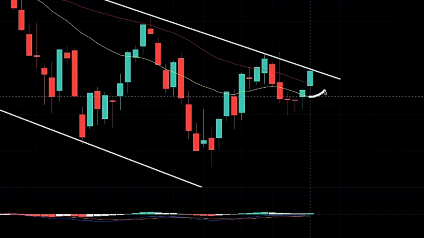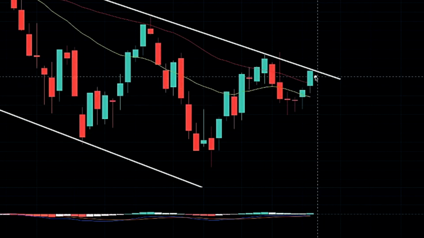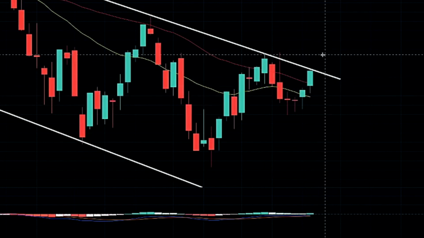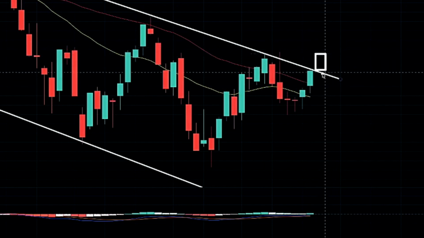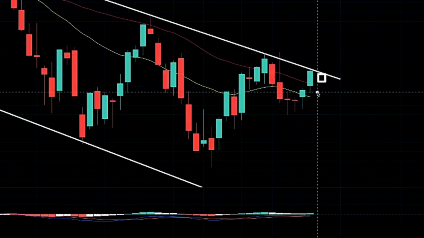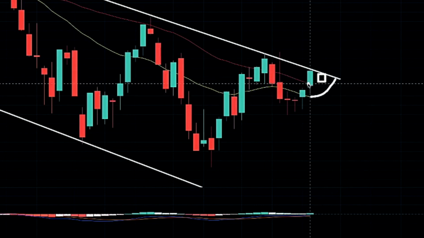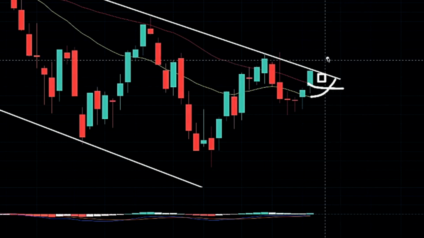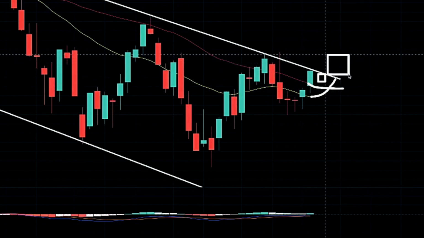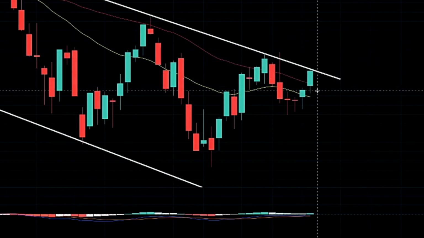So going into this week, we want to see if we can curl up, if we can stay above our 20, and then possibly look for that continuation. So again, in my opinion, either we do continue on above our upper channel, or we get that possible retest on our 20 weekly moving average curling up here. That's what we're looking out for. And again, that will be swings playing confident when they do get that bullish candle structure as well on the weekly chart. So again, making sure that we do get our 20 weekly moving average at least above our 50 weekly moving average.